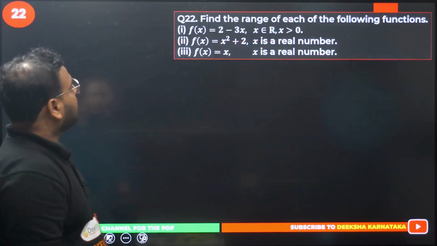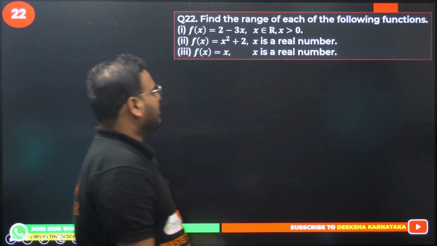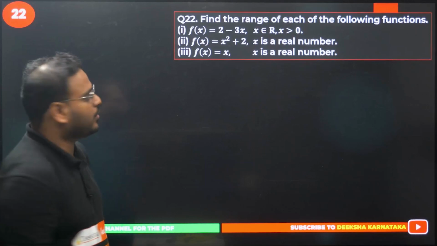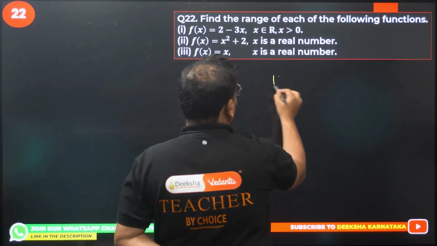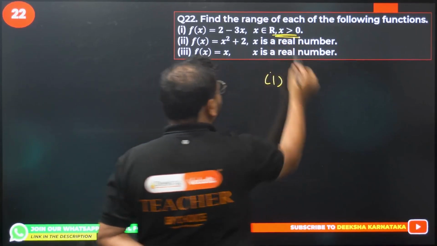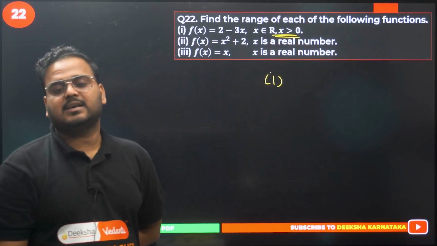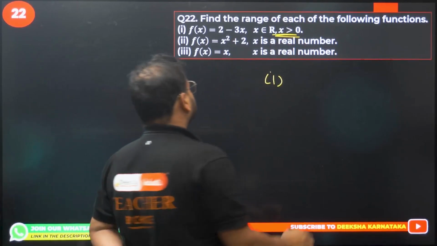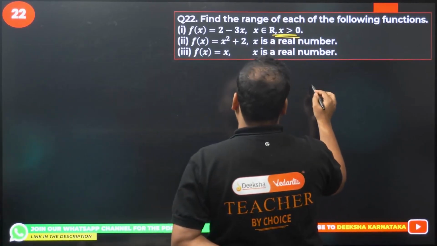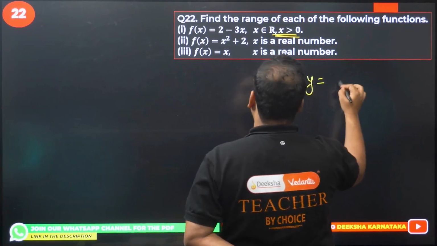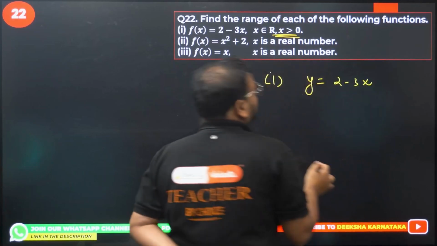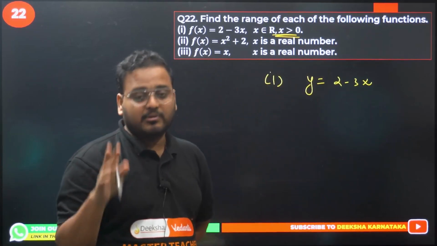Find the range of each of the following functions. First one, range. They've given the domain already. X is more than 0. So let's write this as y. Y equal to 2 minus 3x. So the minimum value of x is 0.